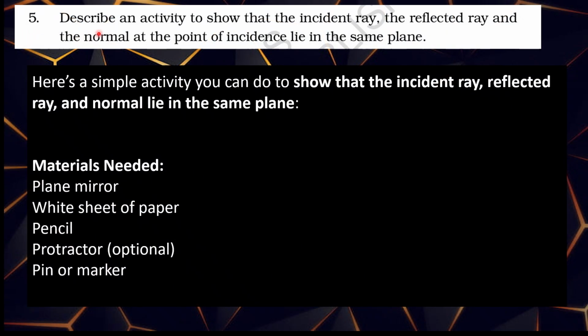Question number 5. Describe an activity to show that the incident ray, the reflected ray, and the normal at the point of incidence lie in the same plane. Here is a simple activity you can do to show this. Materials needed: plane mirror, white sheet of paper, pencil, protractor, and optionally a pin or marker.